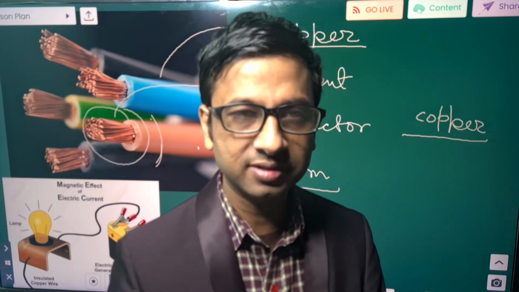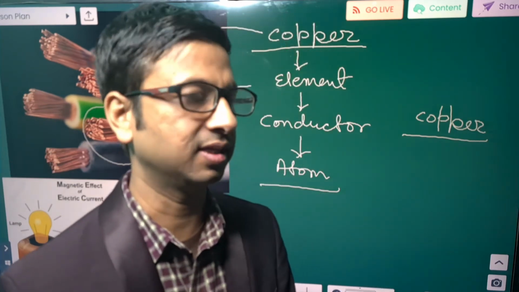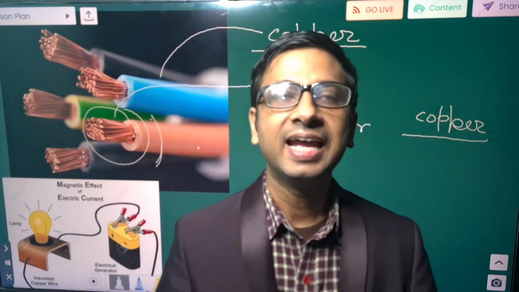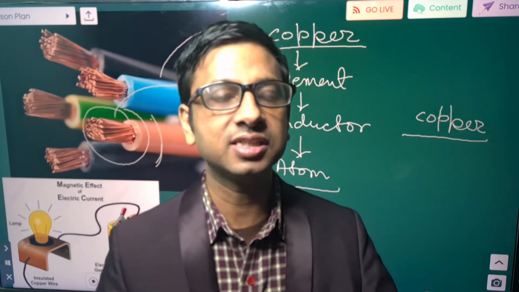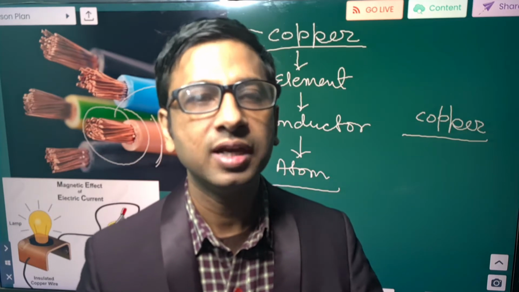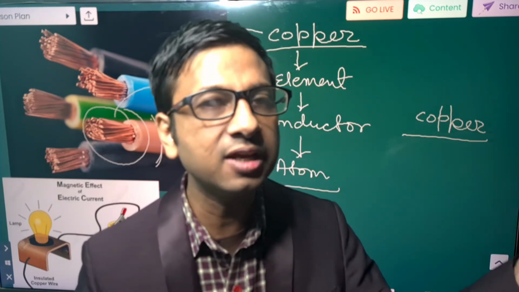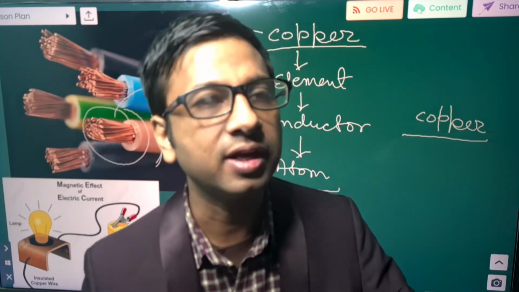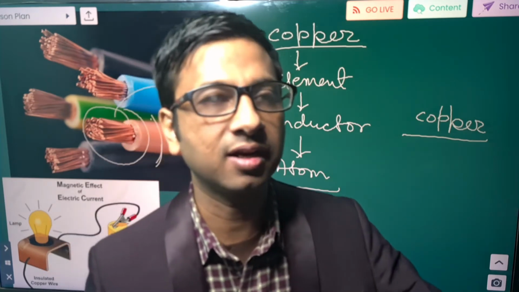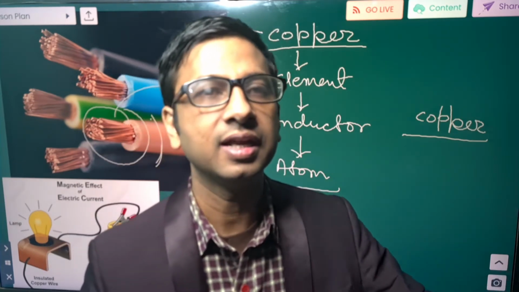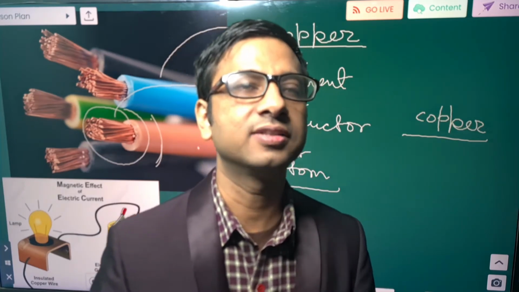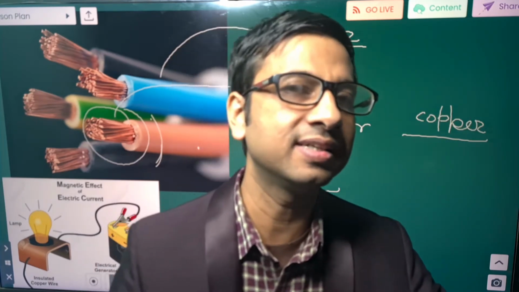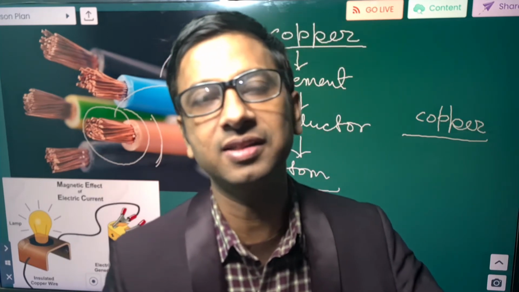Okay, my dear students? So now we have a clear-cut concept about electricity, that electricity is nothing but electric current. Electric current is just like the flow of electrons, as flow of water in the water current, flow of air in the air current. In the same way, if there is flow of electrons within a wire, it is known as electricity in the wire, or electric current in the wire.